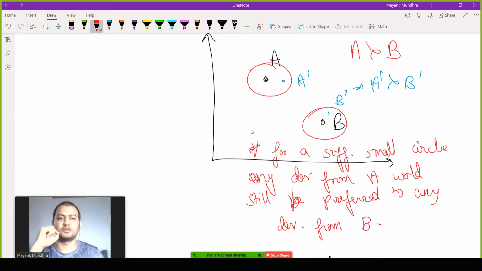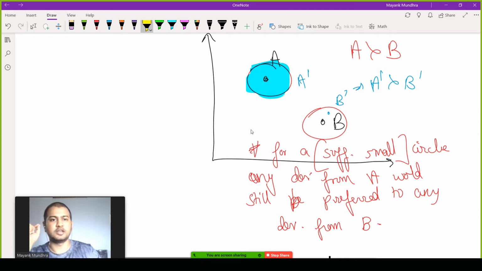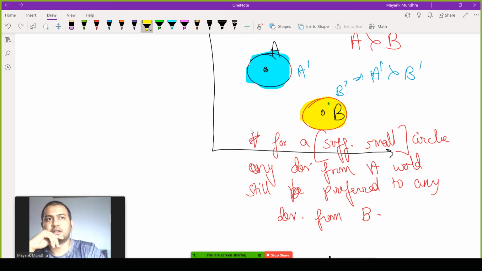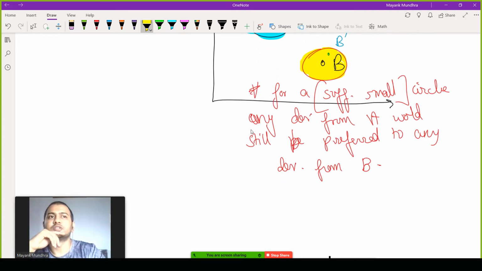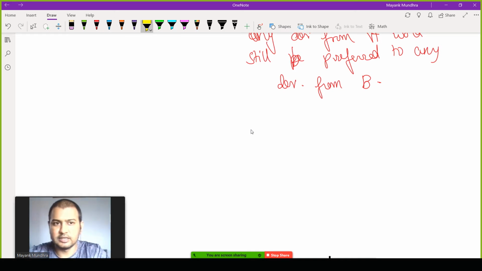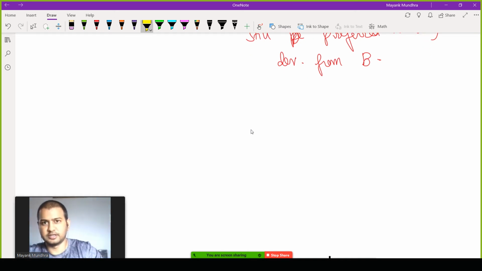The deviation has to be small. So for a sufficiently small circle, the idea is that this red circle should be sufficiently small. In that situation, any bundle in this circle around A will be more preferred to any bundle in the circle around B. So that's continuity.